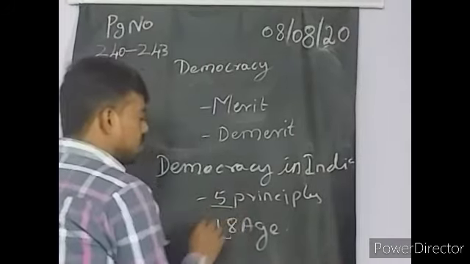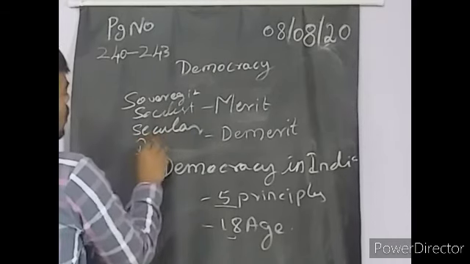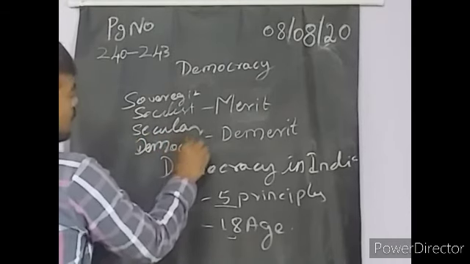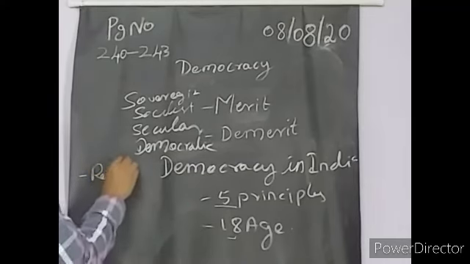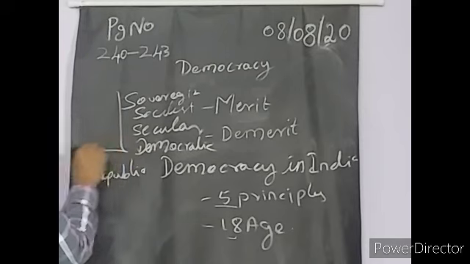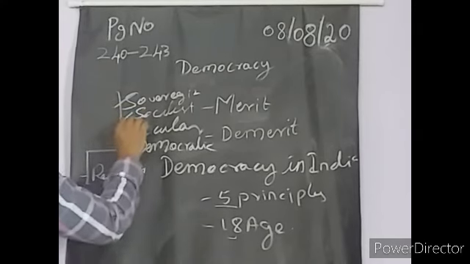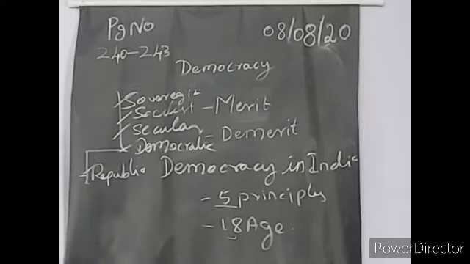Secularism, sovereignty, socialist, democratic, republic. What are that? Sovereign, socialist, then secular, democratic, finally republic. These are all the 5 principles of the democracy. If you follow these all means, the democracy will get success.